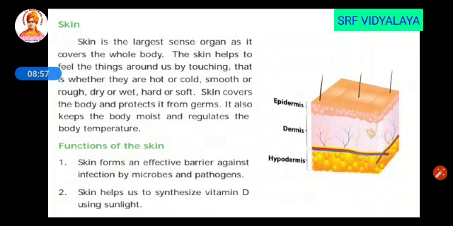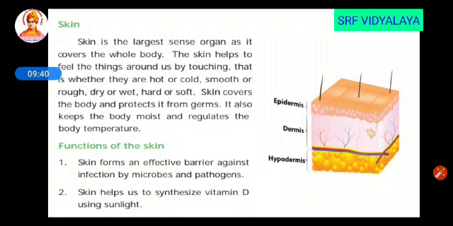So the next one is skin. It is the largest sense organ which helps us to feel the surroundings. So skin helps us to feel things around us by touching, that is whether it is hot or cold, smooth or rough, dry or wet, hard or soft. Skin covers the body and protects the inner surface from germs. It keeps the body moist and regulates the body temperature. So the function of skin is, skin forms an effective barrier against infection by microbes and pathogens. Skin helps us to synthesize vitamin D by using sunlight.